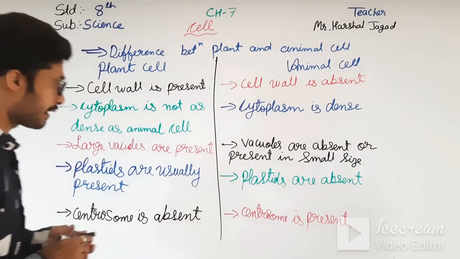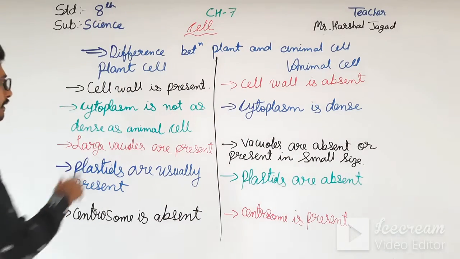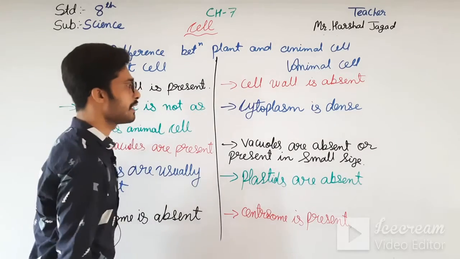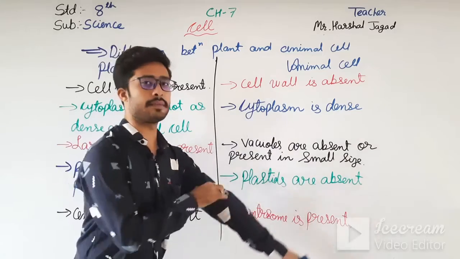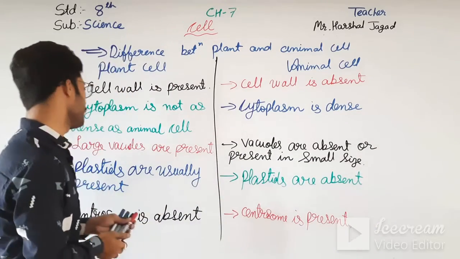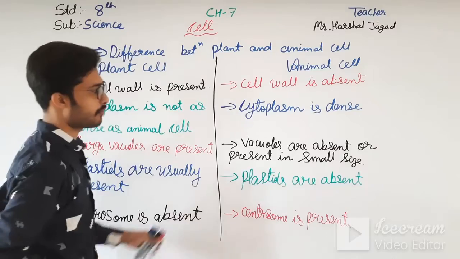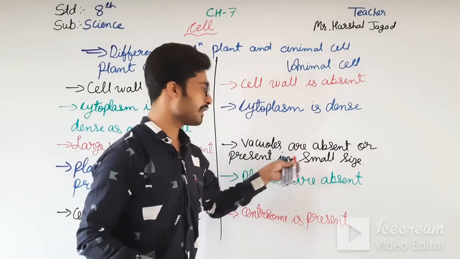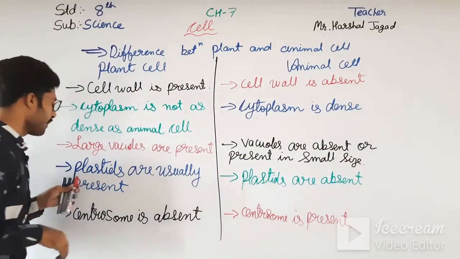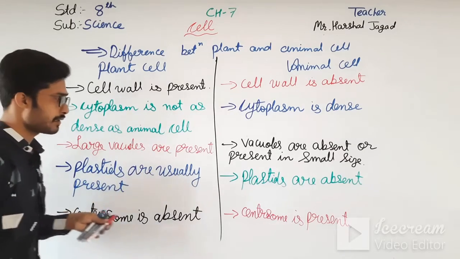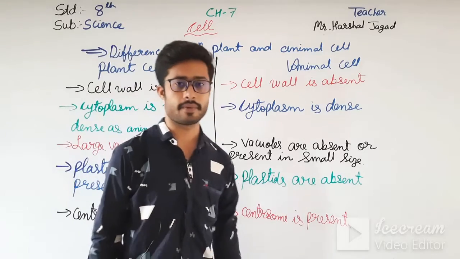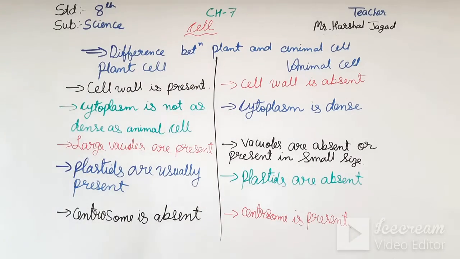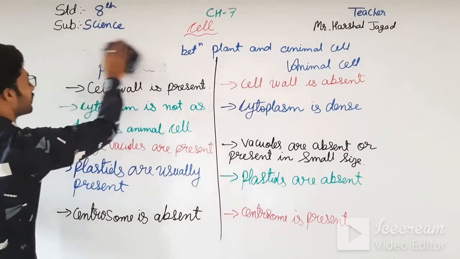Okay, so these are the 5 points. Just revising: cell wall is present in the plant cell, in the animal cell it is absent. Cytoplasm is not as dense as in the animal cell; dense means it is thicker. Large vacuoles are present, vacuoles are absent or present in very small size, plastids are usually present and they are absent, and centrosome is absent and here it is present. So now we are going through the exercise, let us see one by one.